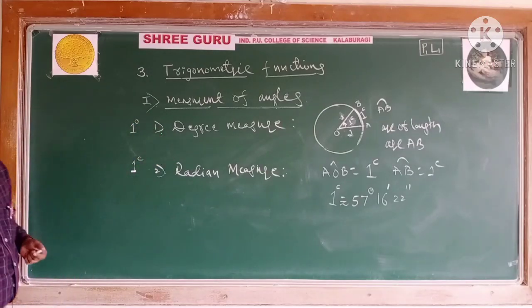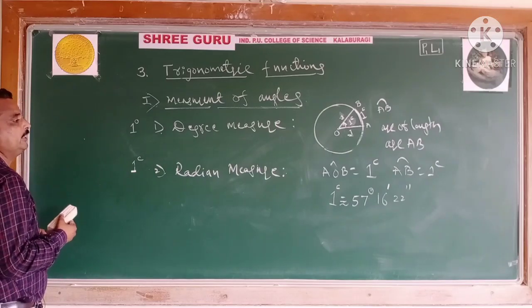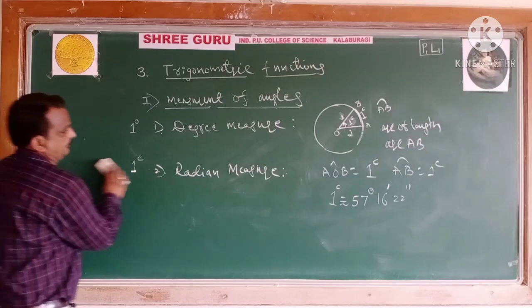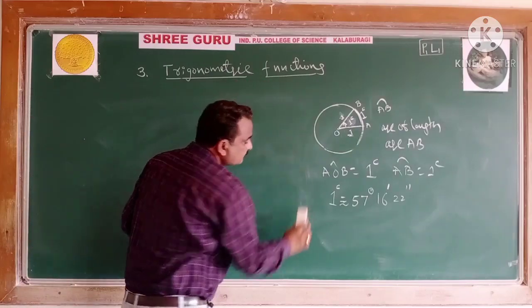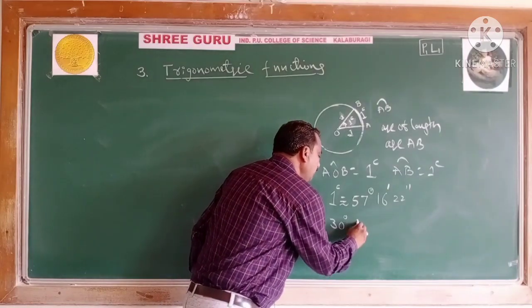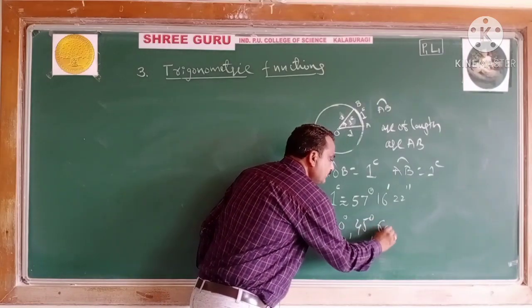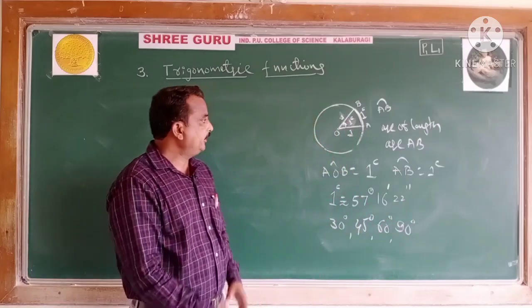Now let us come to the relation between these two, degree and radian measure. How will you convert? Suppose you are familiar with degrees. The question arises in the mind: Sir, how to convert degree to radian?